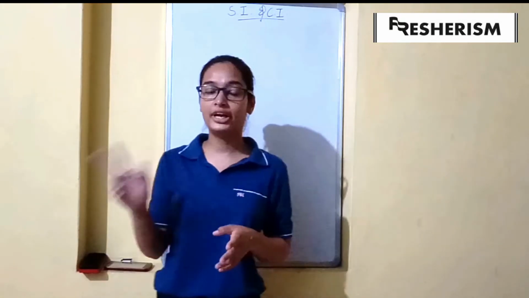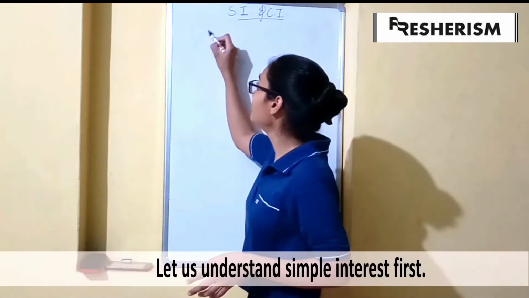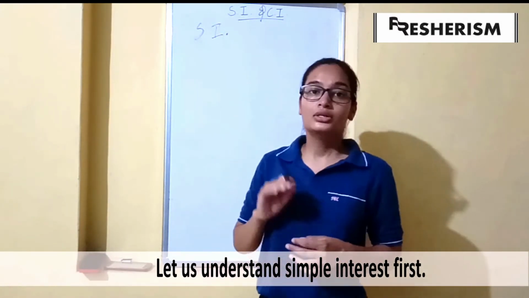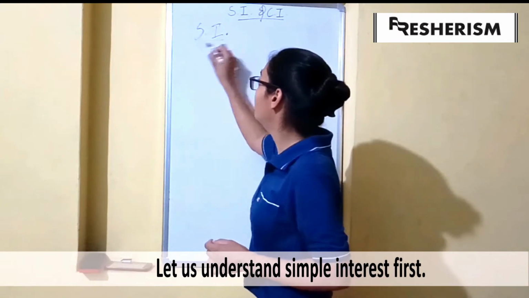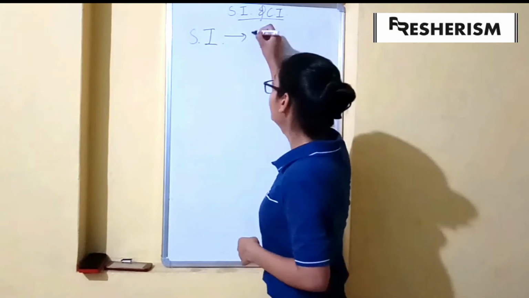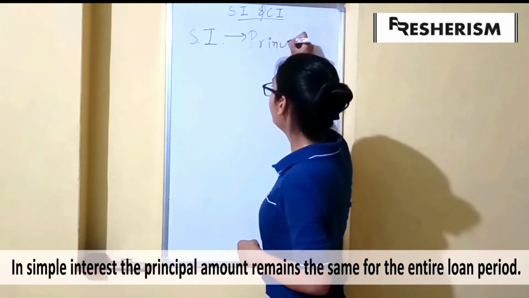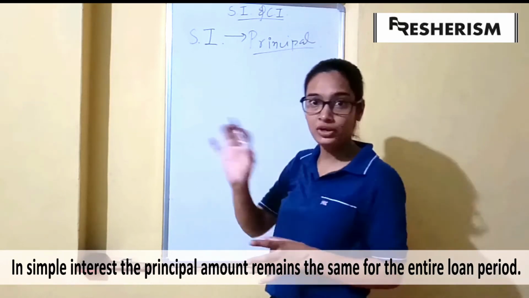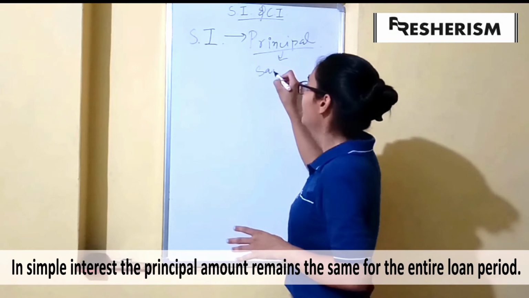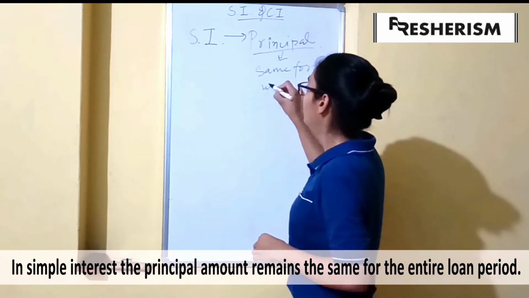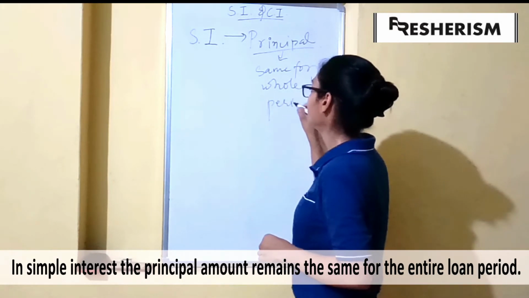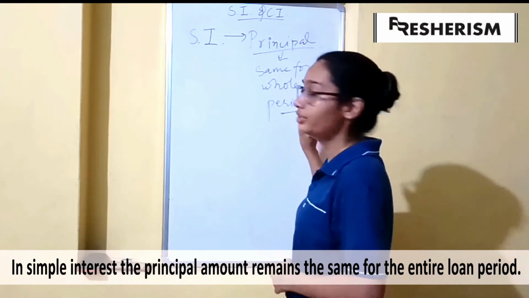Now, as I told you, there are two types of interest: simple interest and compound interest. So let us start with simple interest. What is special about simple interest or how do we define it? In simple interest, the principal amount always remains the same for the whole loan period. That is, principal remains the same for the whole loan period.